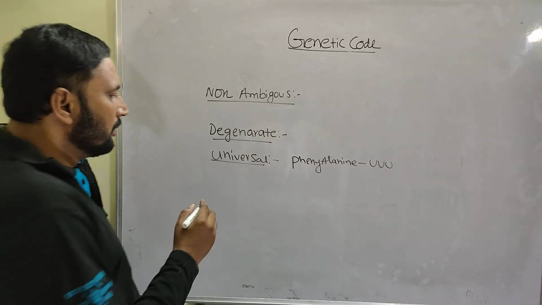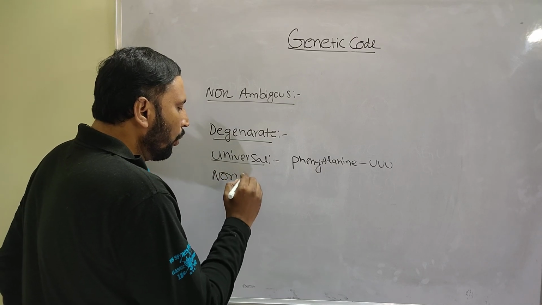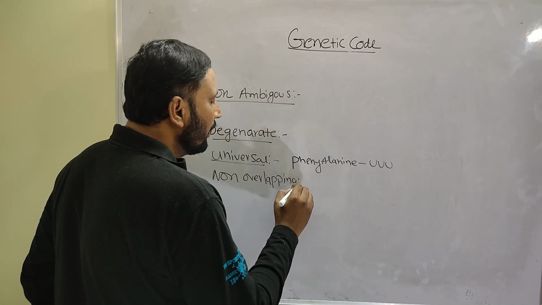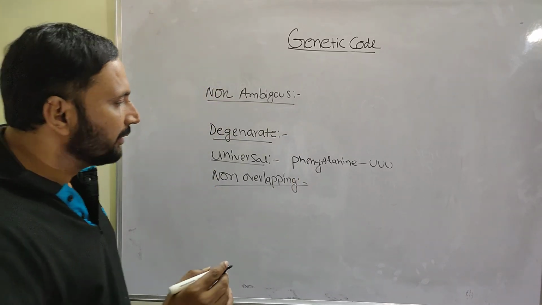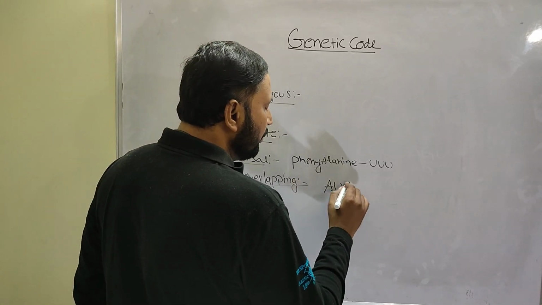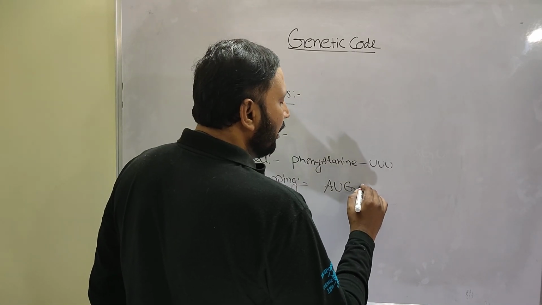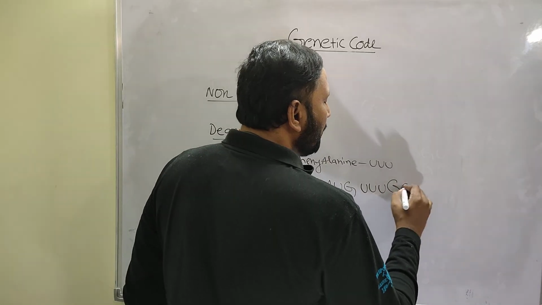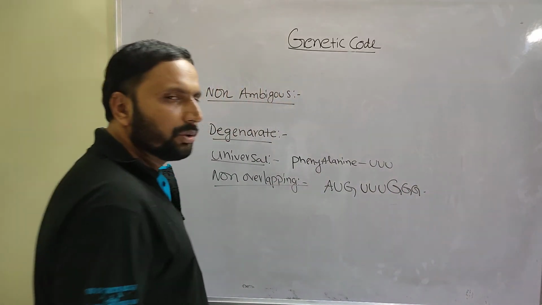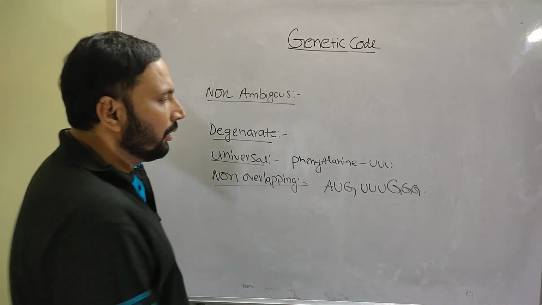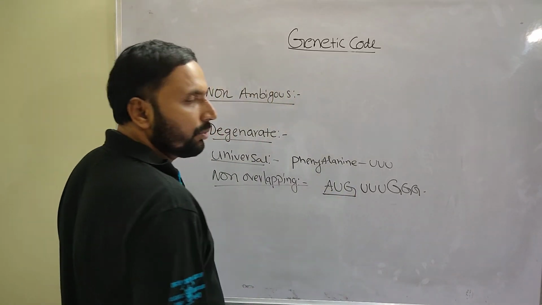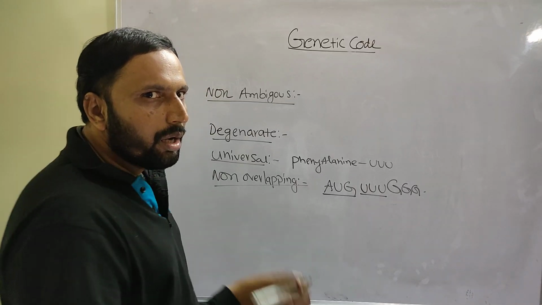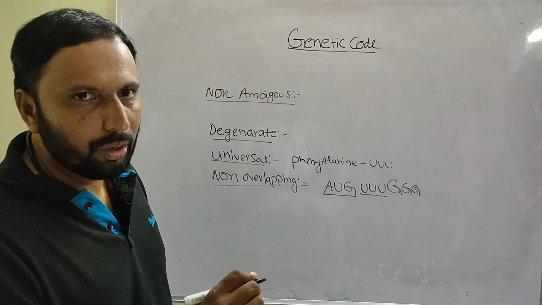Next, the code is non-overlapping. It's important. For example, I am taking AUG as the first codon, UUU as the second codon, and the next codon GGG. What they are saying is that the nucleotides in the first codon and the nucleotides in the second codon are not involved in the formation of a new codon.